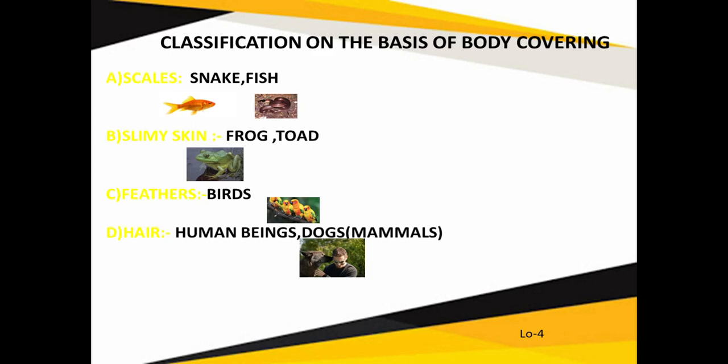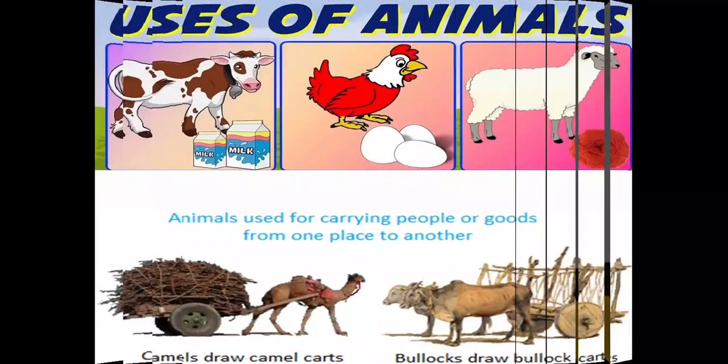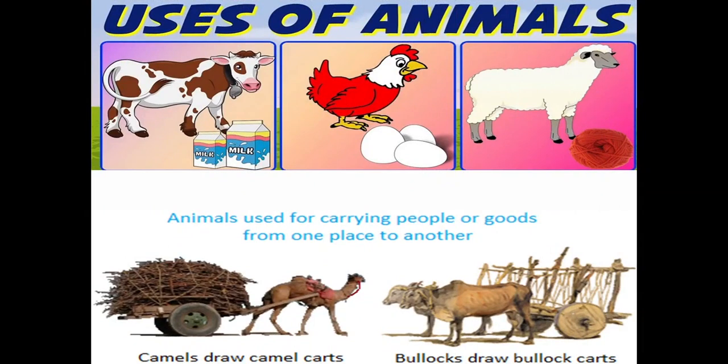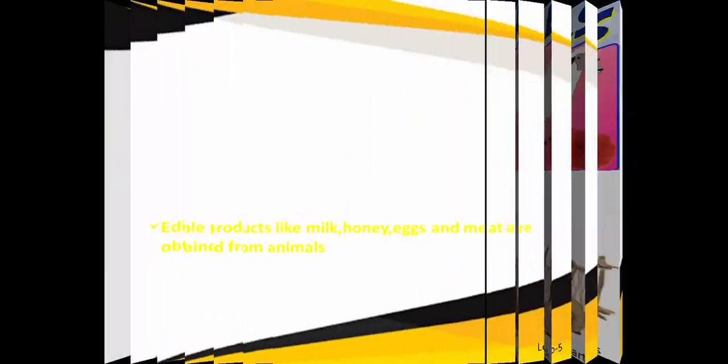So coming to the next category, next slide, you can see it is clear from the slide. Next we are going to discuss the uses of animals. So you can see cow, it gives us milk, hen gives us eggs, and sheep provides us wool. Similarly, camel and bull help in transportation, and they help in drawing the carts. So let's see some more examples of animals, how they are important and helpful to us.